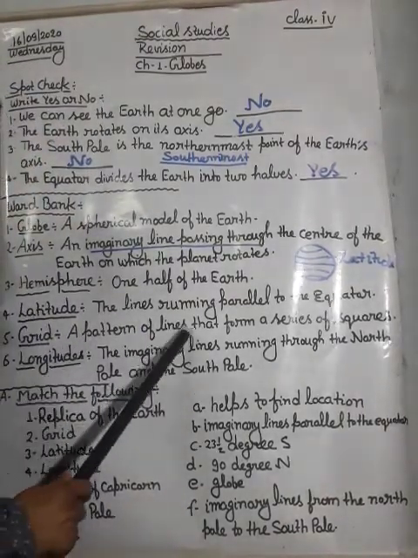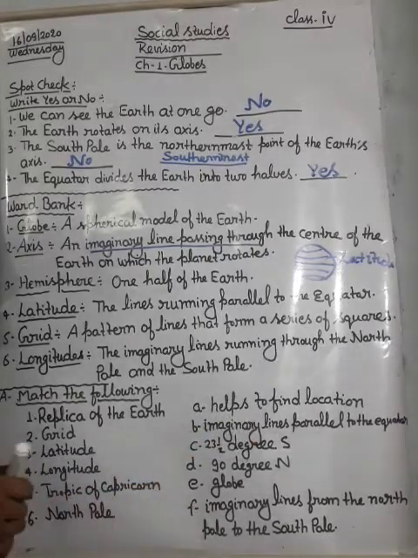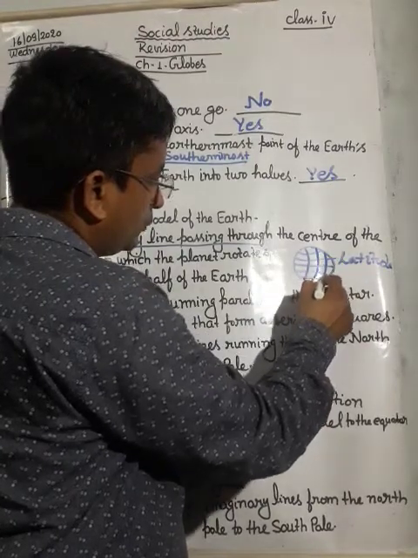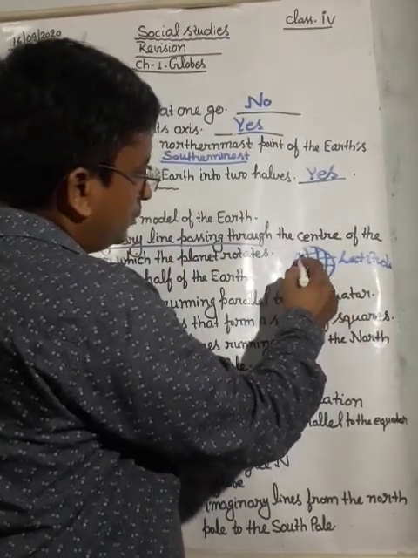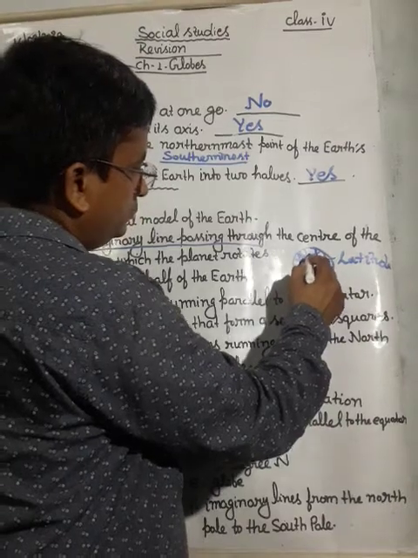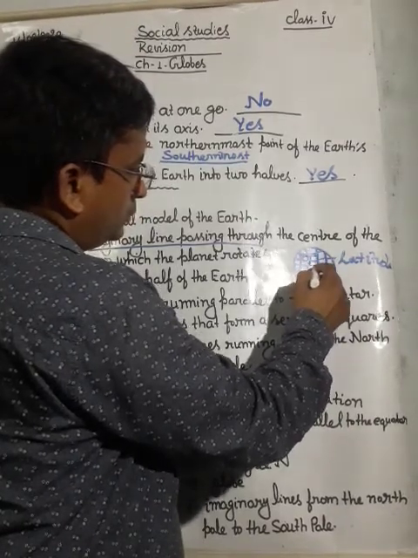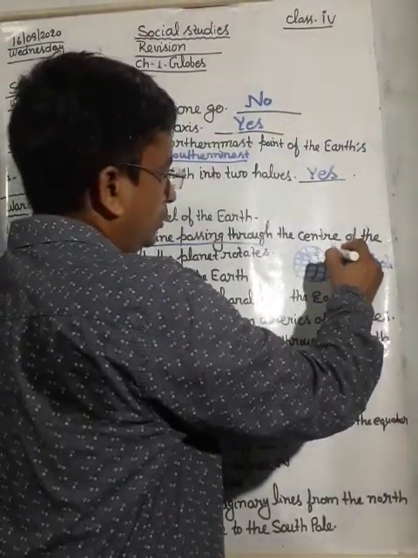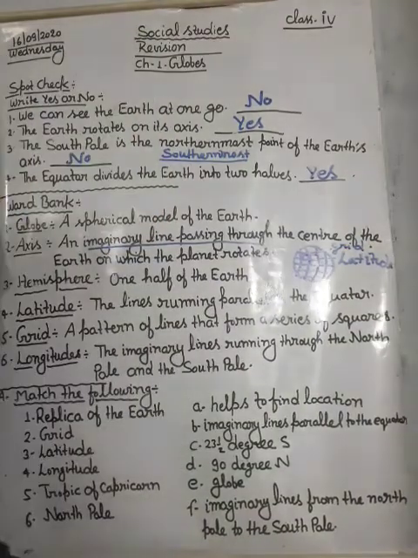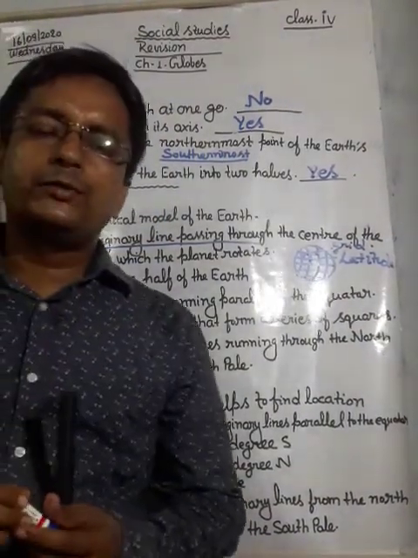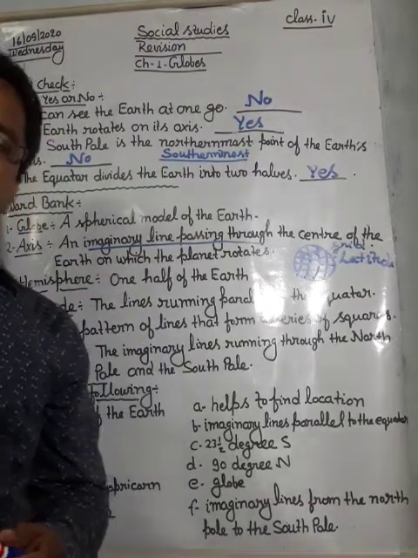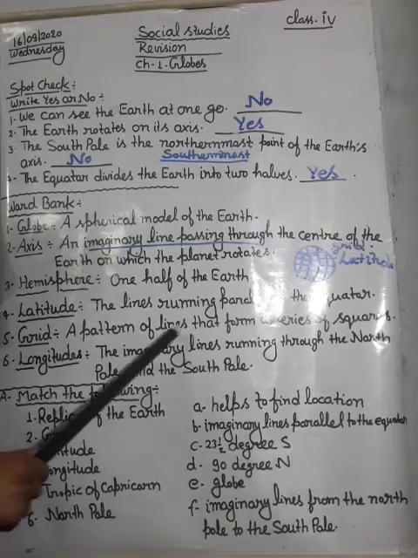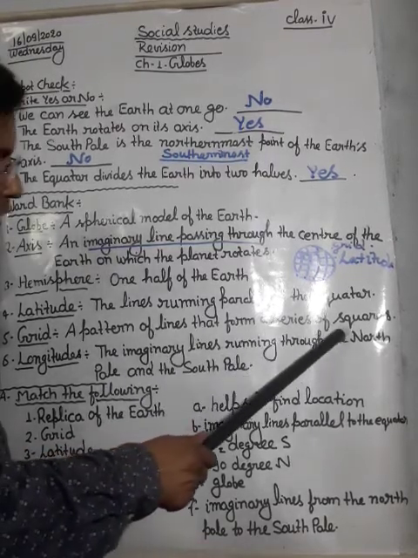A pattern of lines that forms a series of squares. You can see here many squares. These squares are called a grid. With the help of a grid, we can locate any place on the earth.